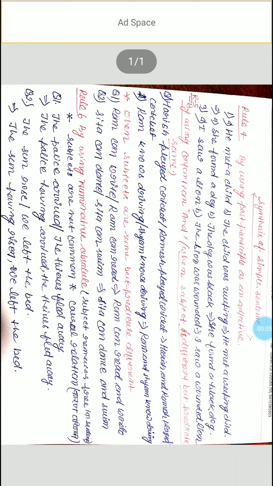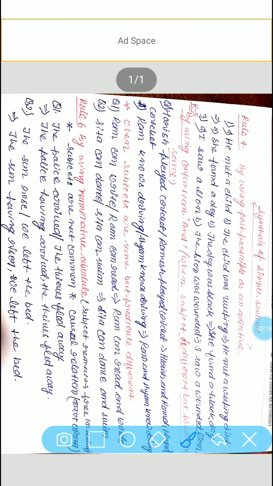Today we are going to continue our previous topic, synthesis of simple sentence, in which I will teach you rule number 4. By using past participle as an adjective, we can make a new simple sentence. How? You can see the example. He made a child, the child was weeping. These are two simple sentences, and we have to combine them and make one new simple sentence. After combining, the sentence will become: he made a weeping child.